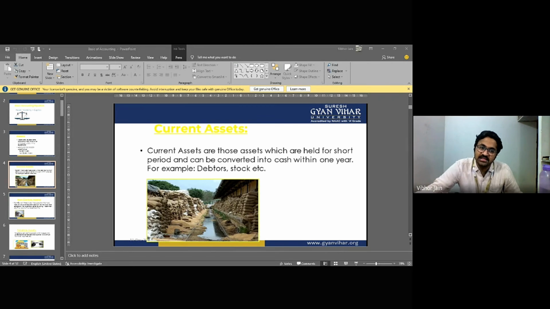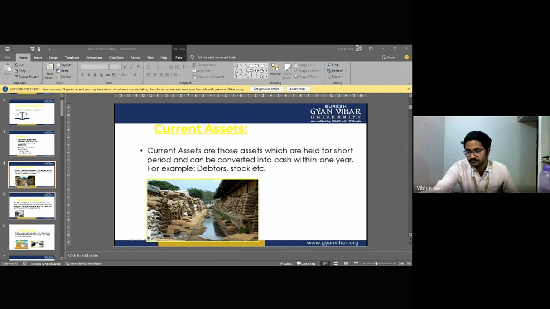Sales may be cash or credit. I hope you understand what credit is. What are sales return? Sales return are the goods that we have sold to the customer, but due to some reason, maybe quality, packaging, or delivery, they return the goods. That is called sales return.